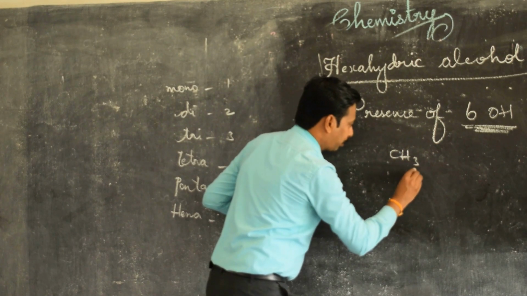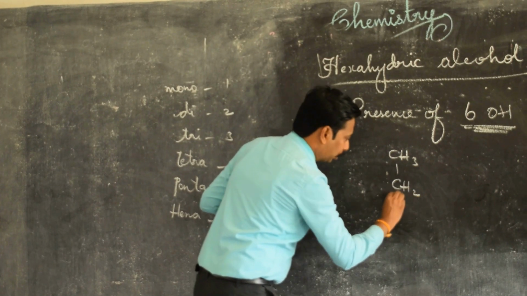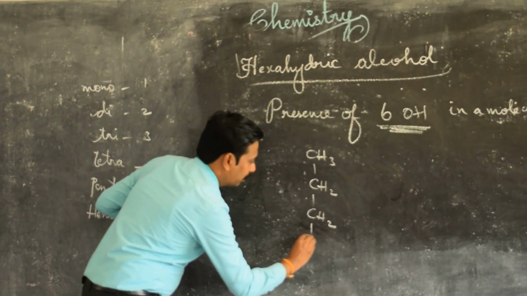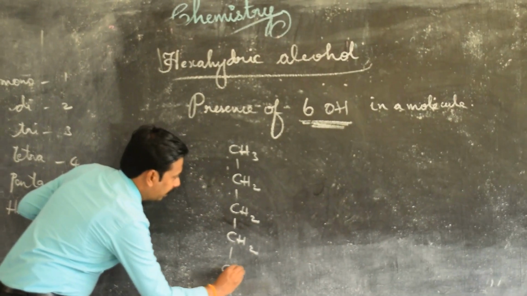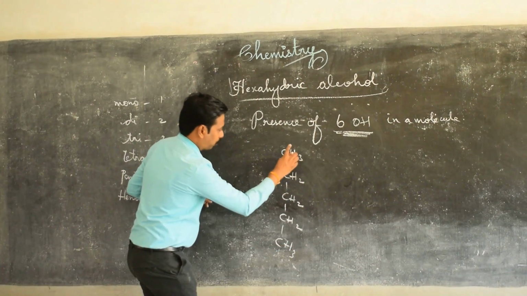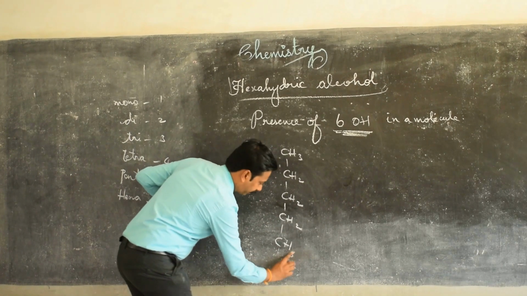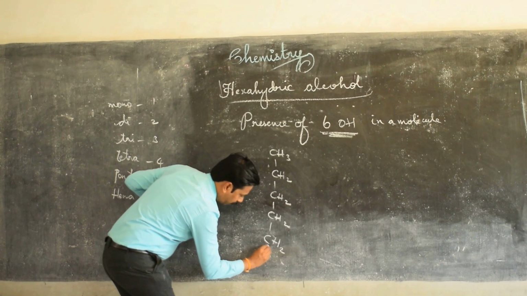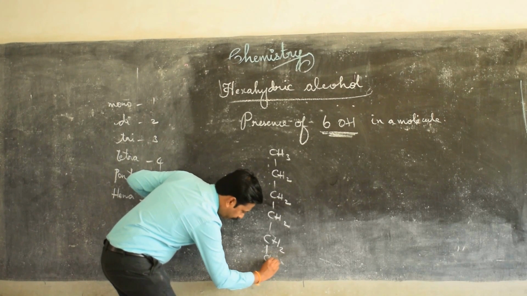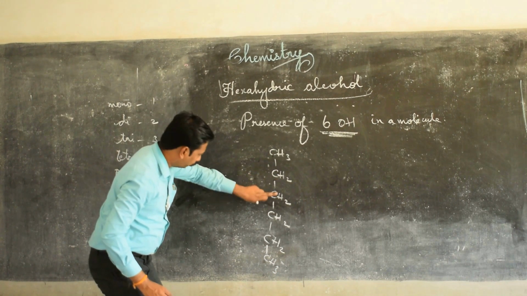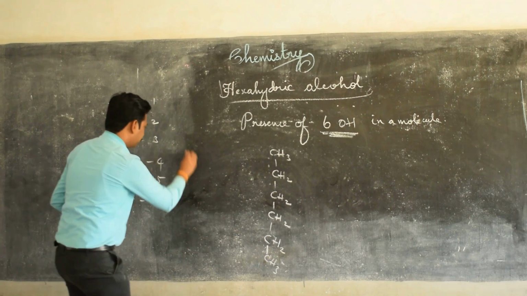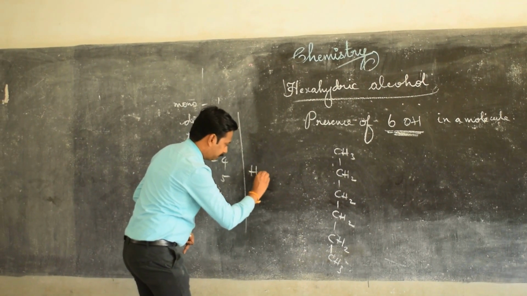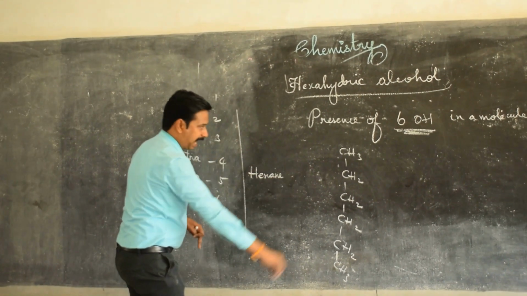CH3 single bond CH2 single bond CH2 single bond CH2 single bond CH3. So 1, 2, 3, 4, 5 is there. 5 means pentane, so you have to add one more CH2 and at last write CH3. So 1, 2, 3, 4, 5, 6. Hexane will be the parent compound.